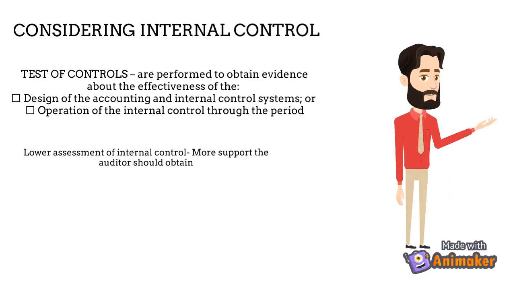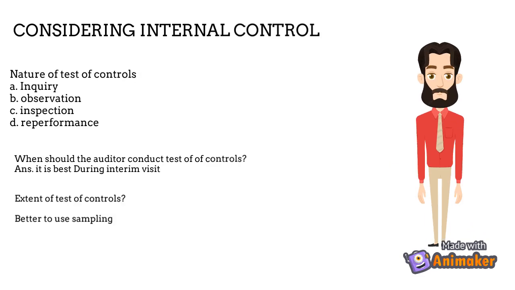But if the auditor assesses the control risk at less than high level or the internal controls are effective, then you will proceed to test of controls. The lower the assessment of control risk, the more support the auditor should obtain that the IC is suitably designed and operating effectively. Test of controls can be obtained by inquiry, observation, inspection and reperformance. It is best to perform test of control at interim visit at your client's office. The extent of test of controls may be best done using sampling. Most of the time, 100% sampling is not feasible.